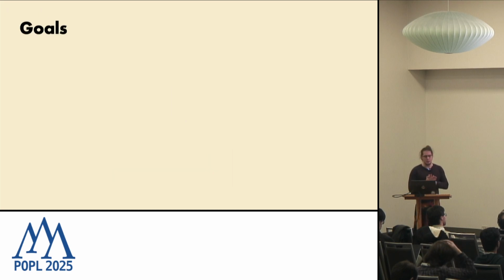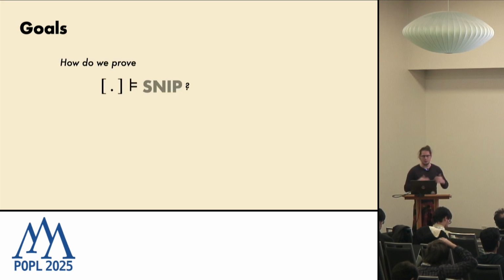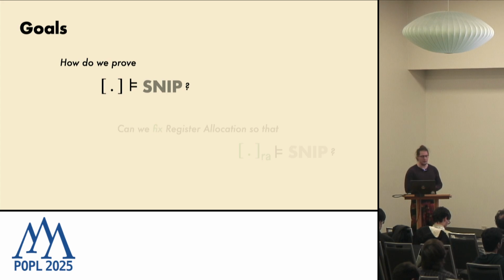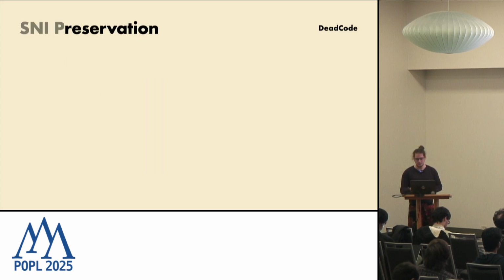Okay, with that, our motivation is done, and we can look at two goals. The first goal being, if we have a compiler pass of which we are sure that it is SNIP, how can we prove it? And the second question is, can we fix register allocation, which we have just seen to be broken, so that it becomes SNIP again? And for this talk, I'm going to focus on the first question. We will do so by example, which is dead code elimination, and the reason being that it is SNIP.